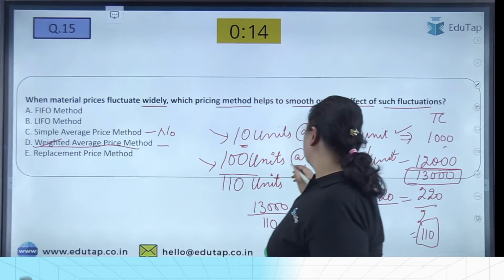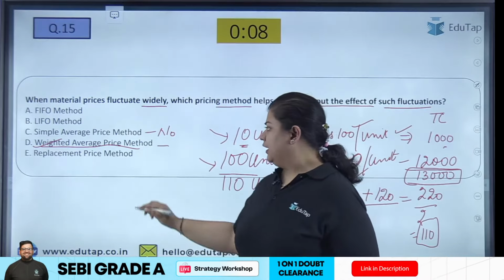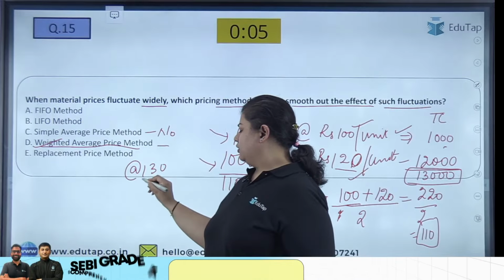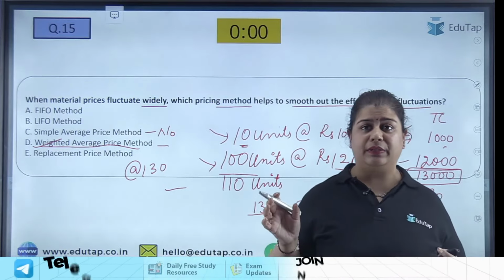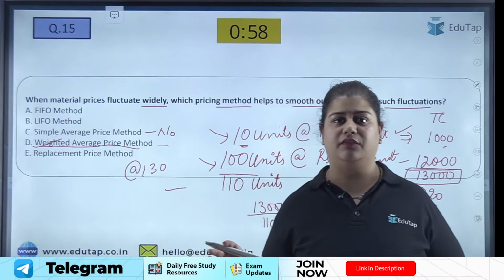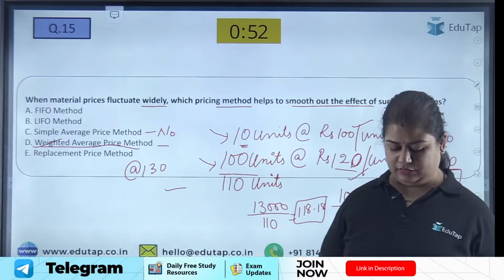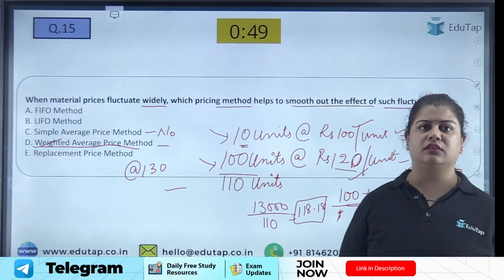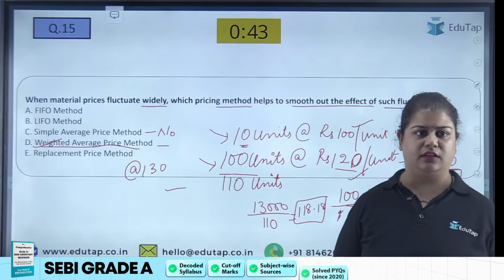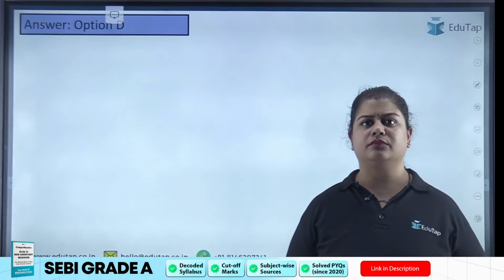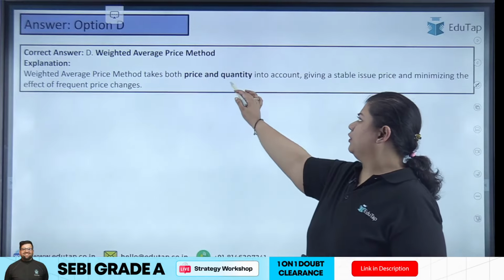If in our inventory it was 100 rupees, it was 120 rupees, but today when you go into the market and buy, it is at the rate of 130, then you will give the production department at the rate of 130. So this is a completely unstable method wherein we are altogether changing the price. I hope you have understood this: FIFO, LIFO, simple average price method, weighted average price method, and replacement price method. So the answer is D, weighted average price method, because we take both price and quantity into account.